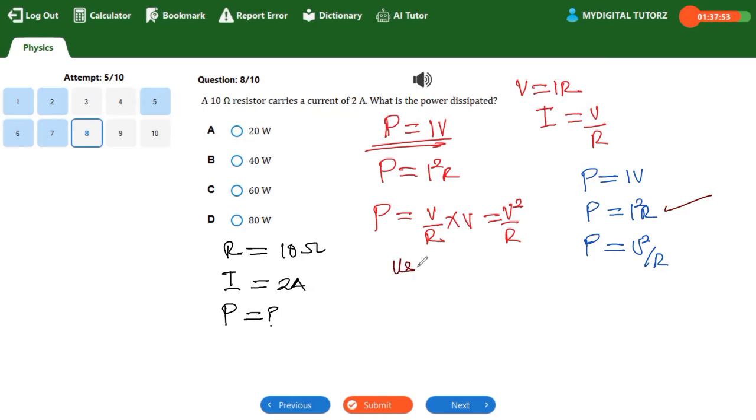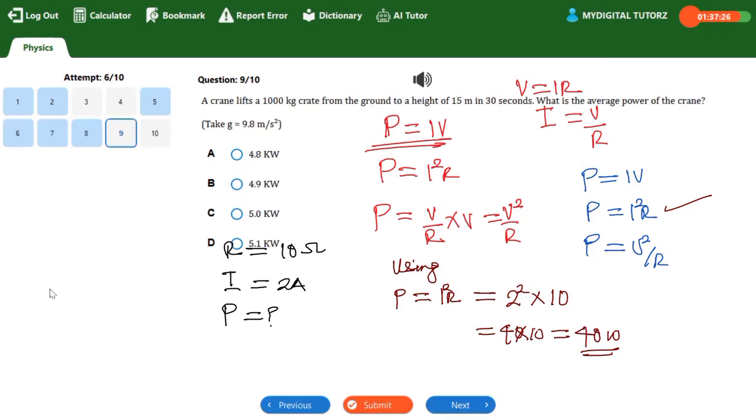So quickly use P equal to I squared R. That will be 2 squared multiplied by R, which is 10. That will give us 4 multiplied by 10, which is equal to 40 watts. So that is option B. I hope this is understood.